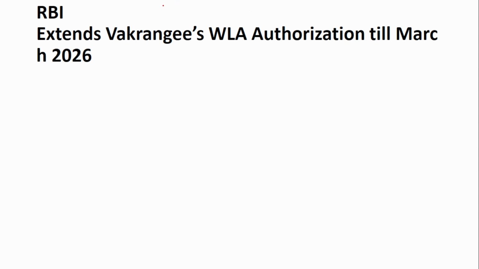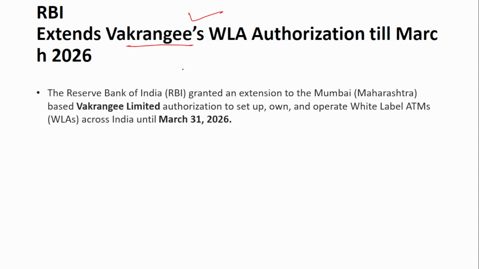The next is RBI extends the authorization of the white label ATM operator Vakrangi. Vakrangi is already operating as a white label ATM, and now RBI has extended its operation. It can now operate as a white label ATM until March 31st, 2026. The RBI granted an extension to the Mumbai-based Vakrangi Limited's authorization to set up, own and operate white label ATMs across India until March 31st, 2026.